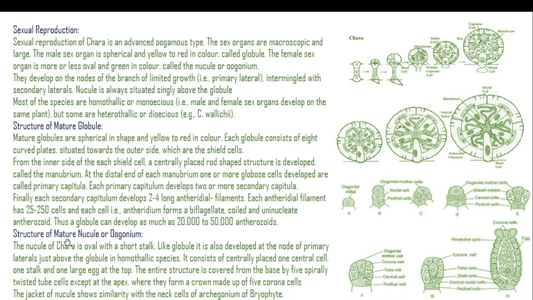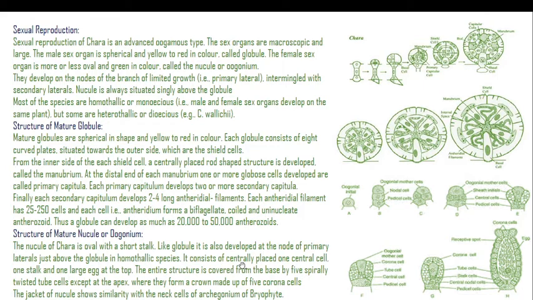Then the structure of the mature nucule or oogonium. The nucule of Chara is oval with a short stalk. It is also developed at the node of the primary laterals, just above the globule in homothallic species.